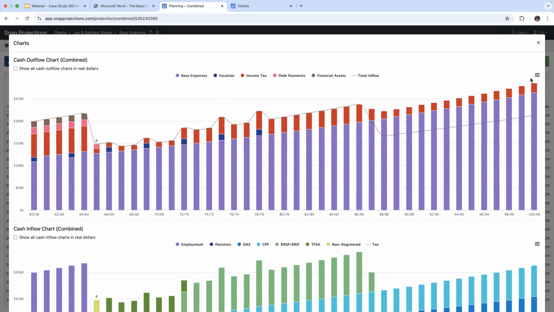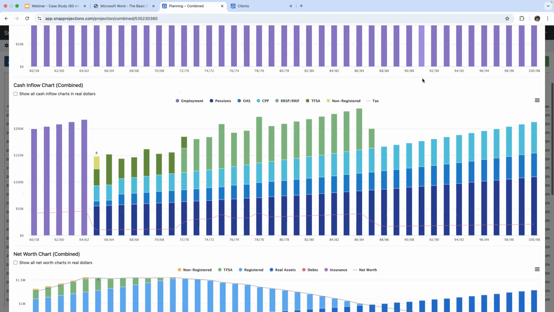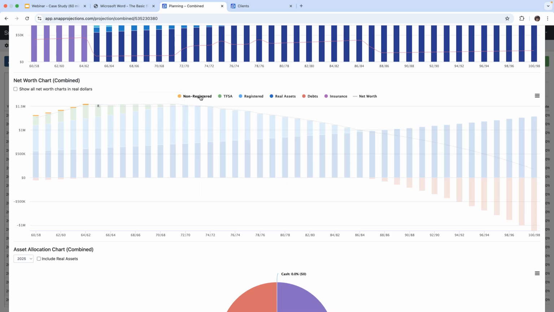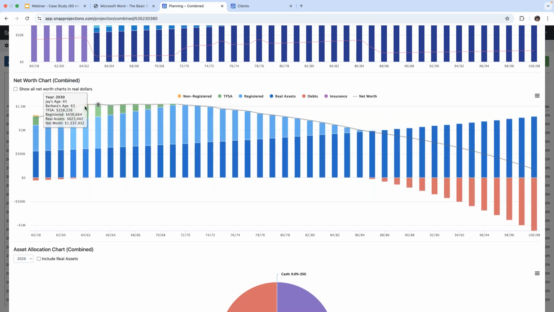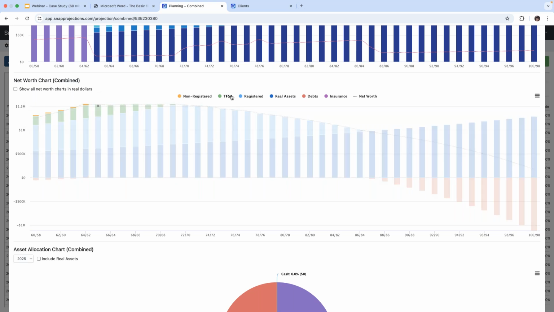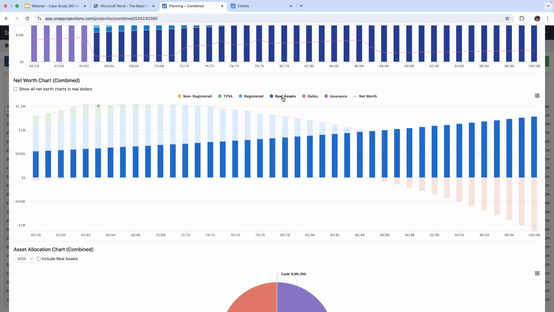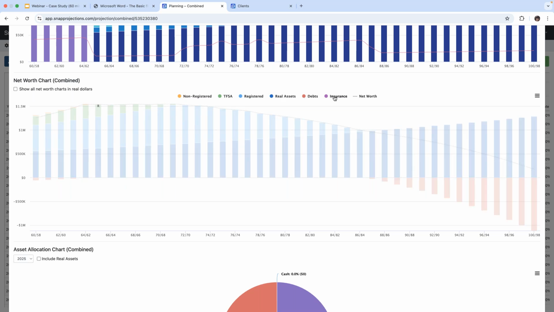Now you can also click on the menu and you can view the chart in full screen. You can print the chart, or you can download it into a PDF or other format. We also have another chart that I like to look at, which is the net worth chart. So again, we can see the non-registered assets. It doesn't show because they're insignificant here. But yes, they do have non-registered assets. We see the TFSA assets in green, the registered assets in blue, the real asset, the family home in a darker shade of blue, the debts, and they don't have any insurance products.